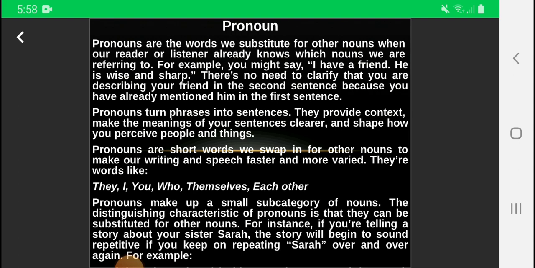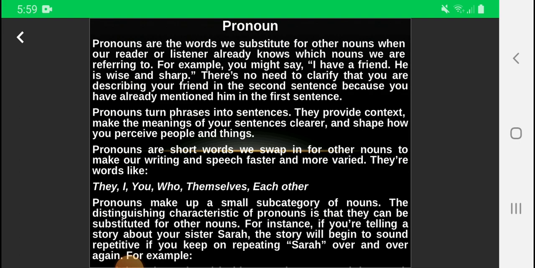Pronouns turn phrases into sentences. They provide context, make the meanings of your sentences clear, and shape how you perceive people and things. Pronouns are short words we swap in, we replace for other nouns to make our writing and speech faster and more varied. They are words like they, I, you, who, themselves, each other. Pronouns make up a small category of nouns. The distinguishing characteristic of pronouns is that they can be substituted for other nouns.